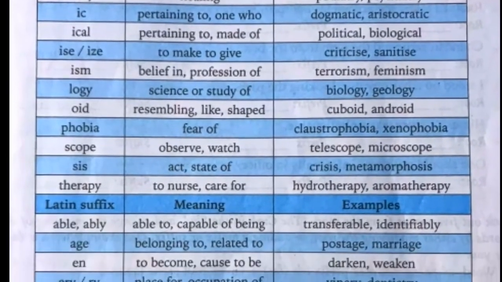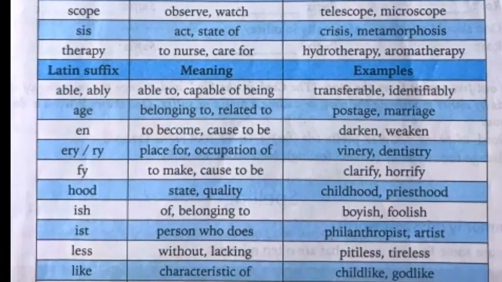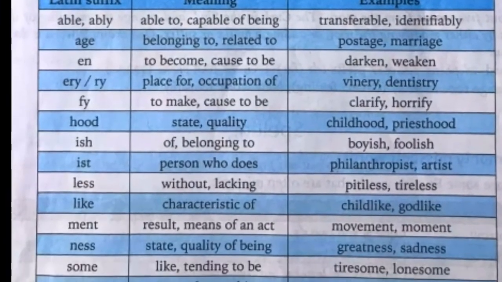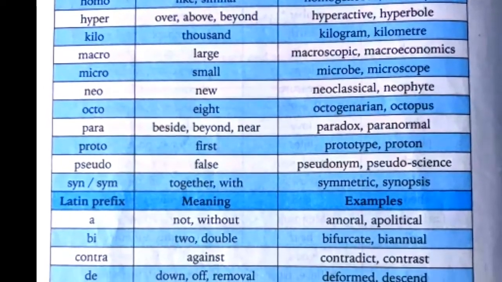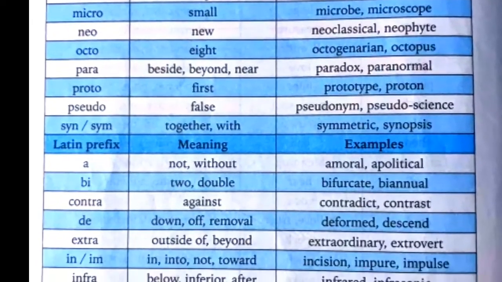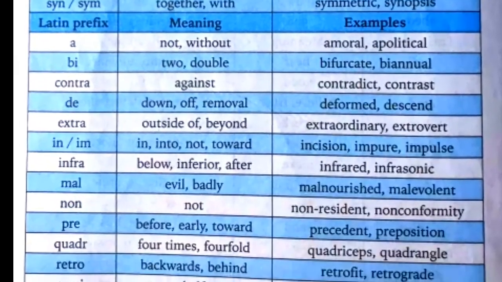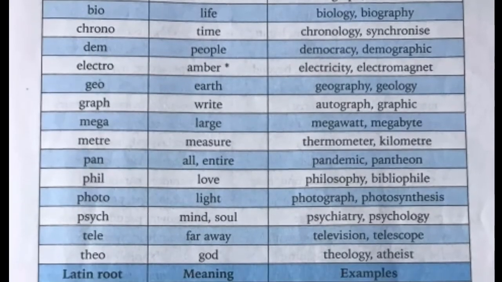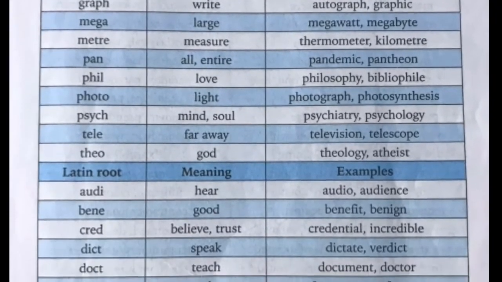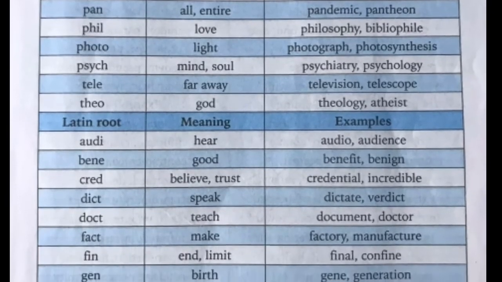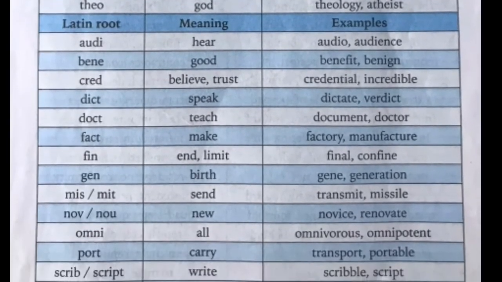Let us see the list of some of the word roots which have been taken from Greek, and some are even from Latin, because most of the English words are from Greek and Latin. See the list, a Greek root is given, its meaning is there.